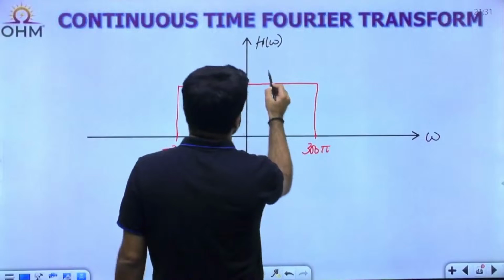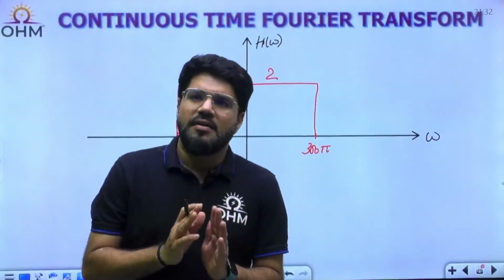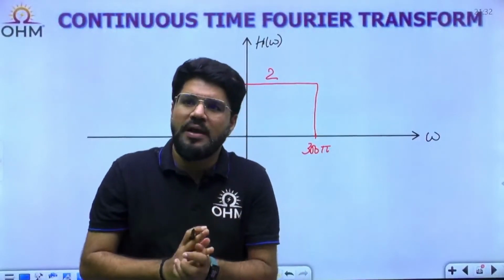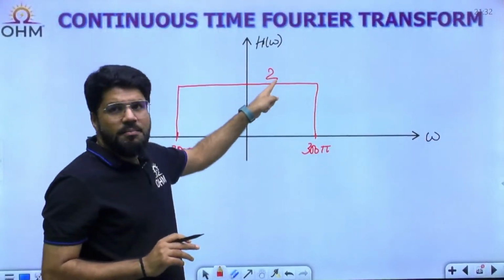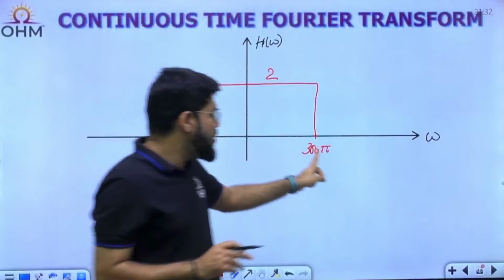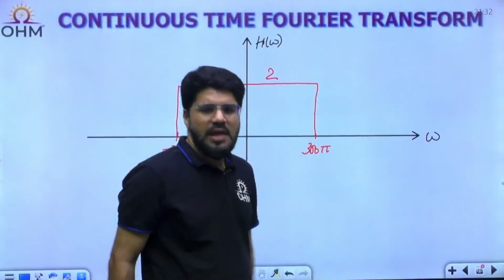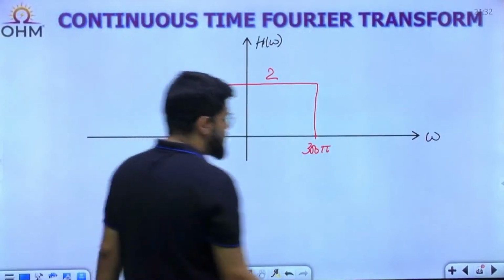Now you see any frequency which is applied to the system. You send any input to the system having some frequency omega. If that frequency is less than 300 pi, it will be passed with the gain 2. And if any frequency is greater than 300 pi, how much is the gain of the system? The gain of the system is 0.